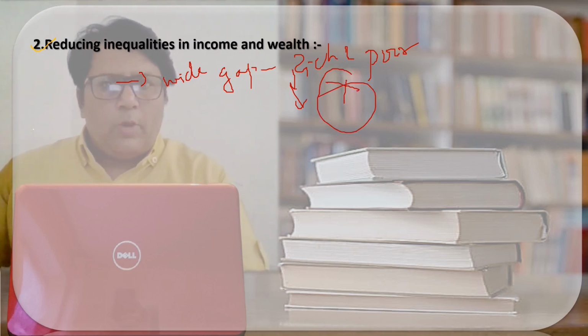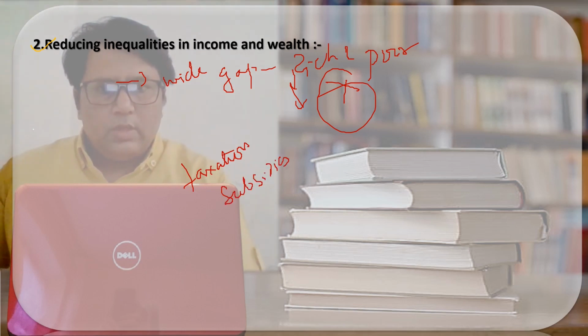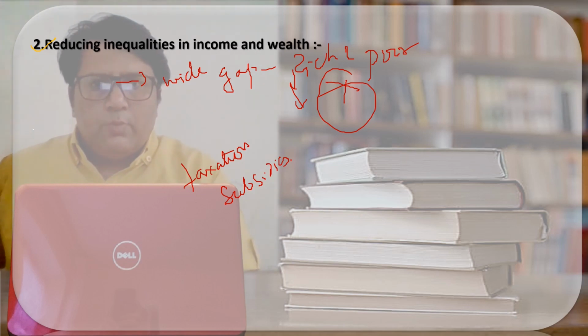So through budgetary policies, by the use of two tools, taxation and subsidies, the government removes the inequalities of income and wealth.